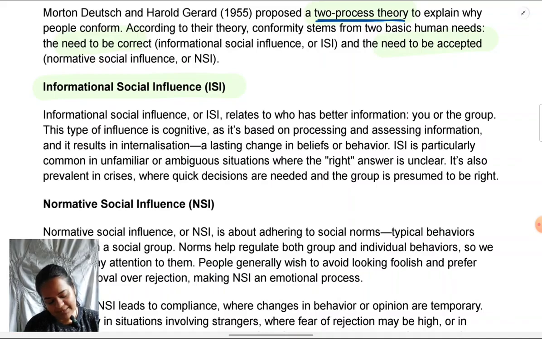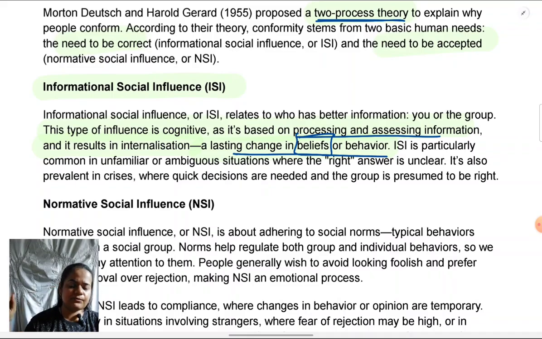We can mark the second sentence here as the definition. It is that type of conformity, actually more than type of conformity, it is that explanation for conformity which suggests that out of the need for processing and assessing information, you tend to change your beliefs and behavior according to the group. Here the key term is beliefs, because in this case you're going to change your beliefs as well, what you think on the inside, not just outward behavior. Like we've seen in internalization already. This ISI is the reason for internalization type of conformity.